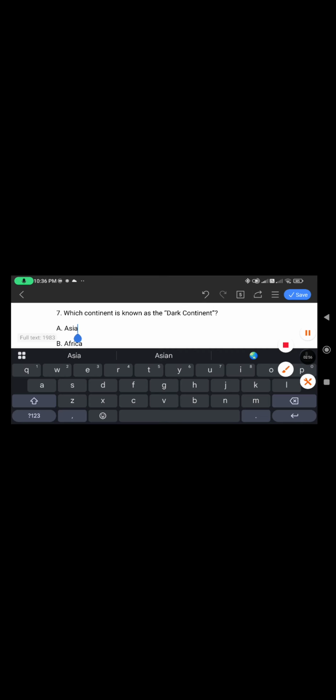Okay. Moving on to question number 7. Which continent is known as the dark continent? Asia, Africa, Europe and Australia. Answer will be B. The dark continent is Africa.